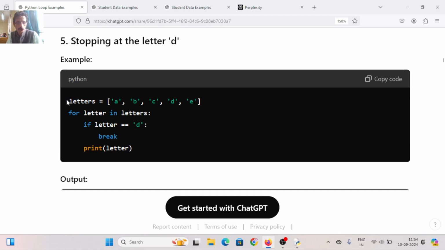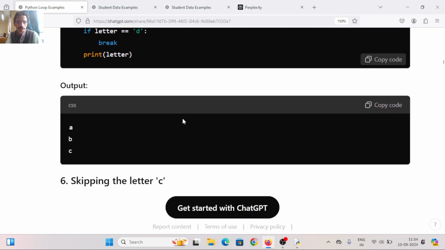Stopping at the letter D. So here letters equal to A, B, C, D, E. This is the list in Python. For letter in letters: initially letter is A, then B, C, D, E. If letter equals D, break. Is it D? No, it gets printed. A, B, C, no. D, it breaks. Output is A, B, C. Clear? Output is A, B, C.